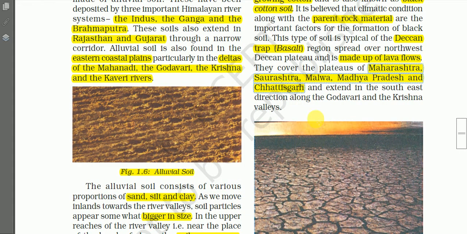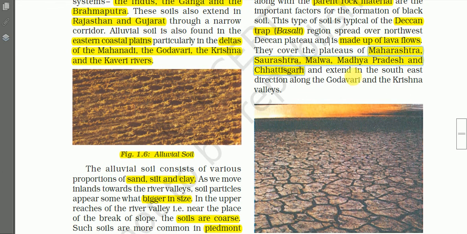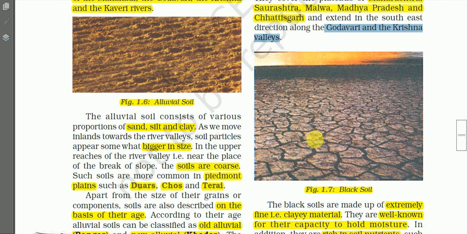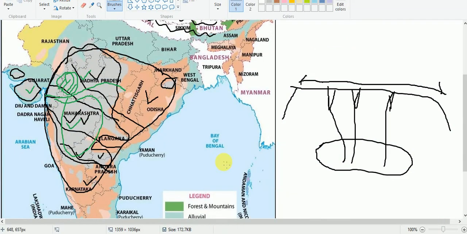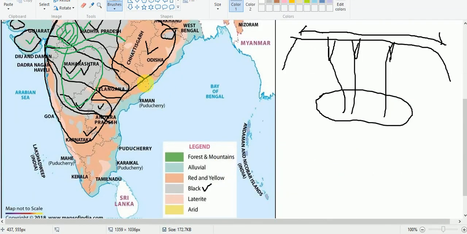These black soils extend in the southeast direction along the Godavari and the Krishna Valley. That means black soils are also found in patches in this area.